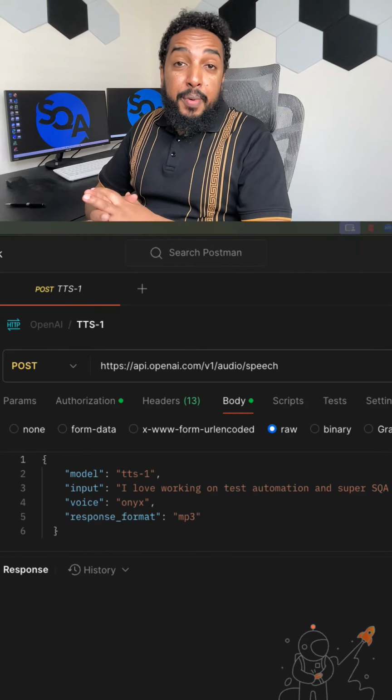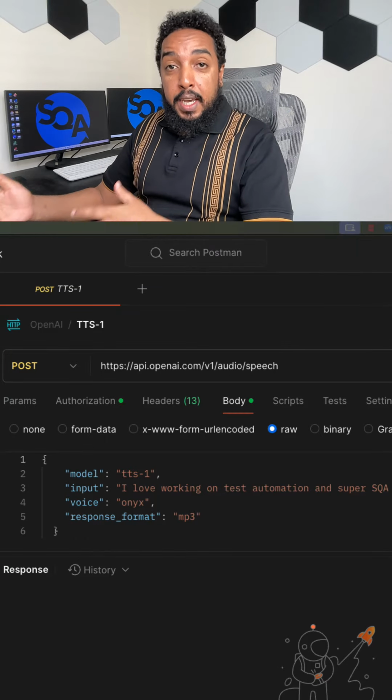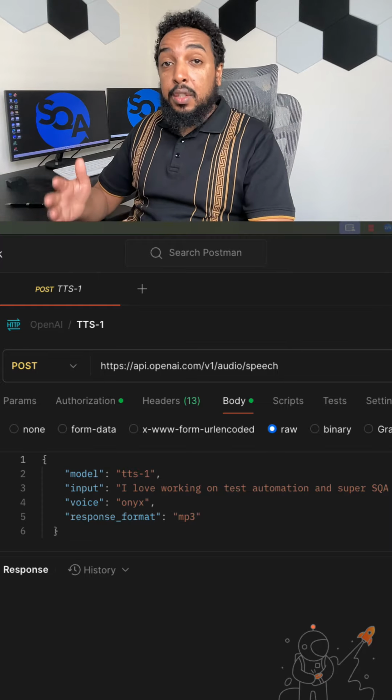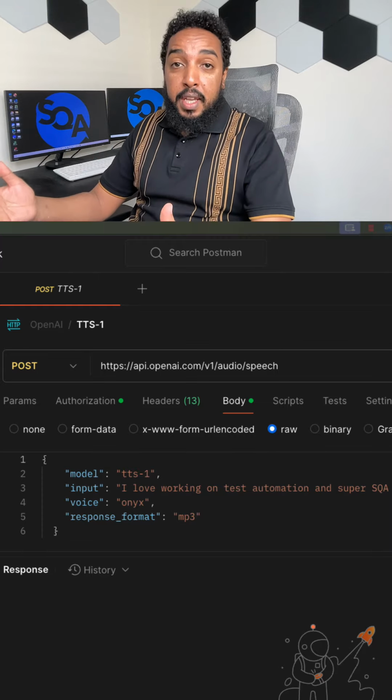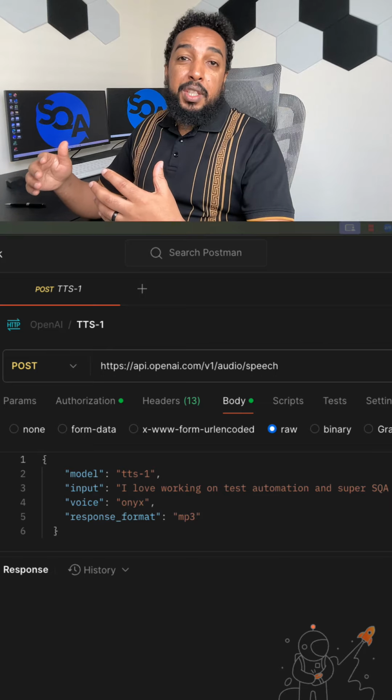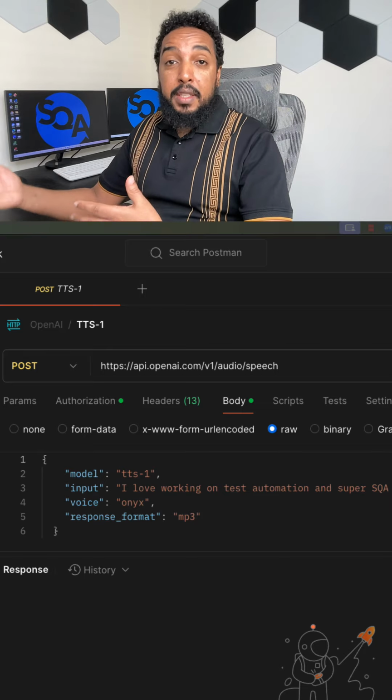Here is another example of an API from OpenAI, the AI company. So this example is for TTS, text-to-speech, where you send it some text and it will respond back with some speech. This is something you would use when you're building applications that basically talk. You send some text and you'll get voice.